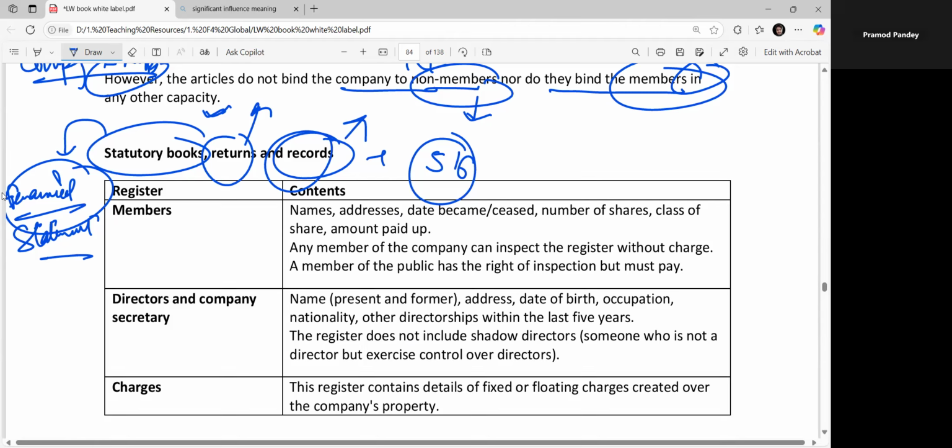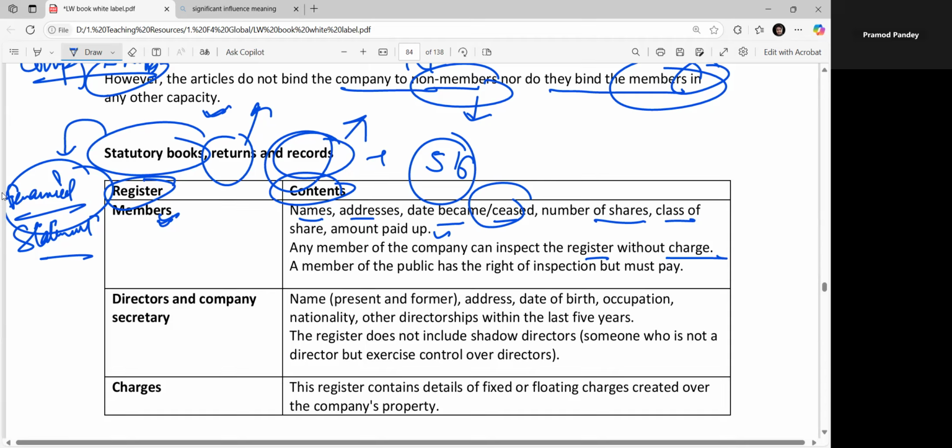Now we'll learn what registers we have to keep and what the content of them is. What is in the register of members? That will include the name, address, date they became a member or ceased to be, meaning when someone joined or left. So it will include all the members who have been part of the company and who have gone away from the company. The number of shares, class of shares and amount paid up. Any member of the company can inspect the register without charge, right?